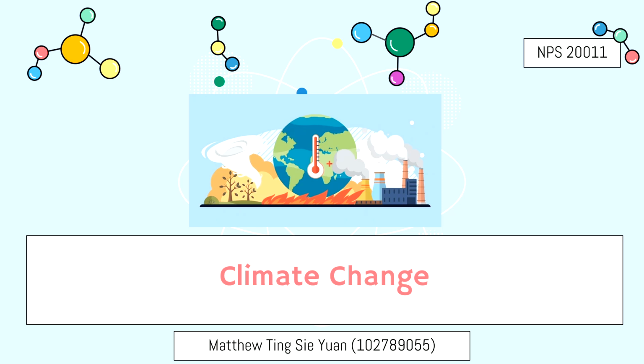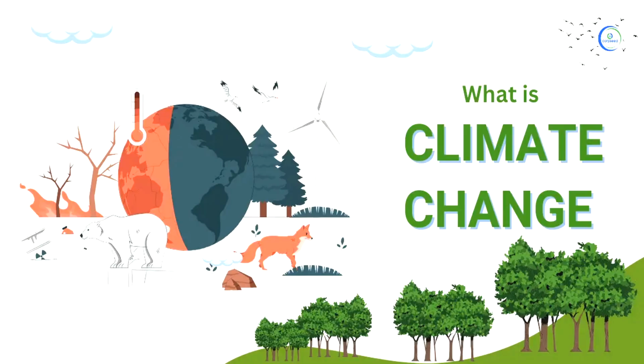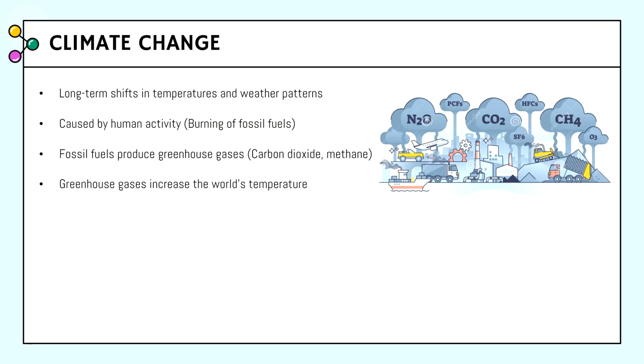Today I will be presenting on the topic of climate change. So let's ask ourselves, what is climate change? Climate change is defined as long-term shifts in temperatures and patterns that affect the planet. Climate change is caused by human activity such as the burning of fossil fuels. Fossil fuels produce greenhouse gases such as carbon dioxide and methane, which increase the world temperature, which is not good for the planet.